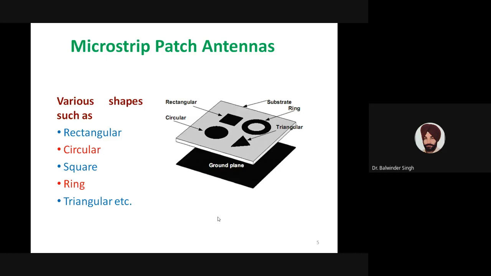And if we have, say, a fractal type of radiating patch, then it will be named as a fractal microstrip patch antenna. So depending upon the shape of the radiating patch, we'll name the microstrip patch antenna accordingly.